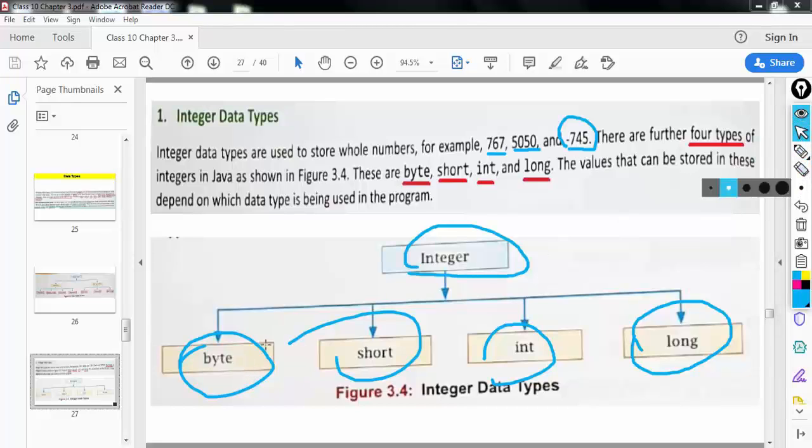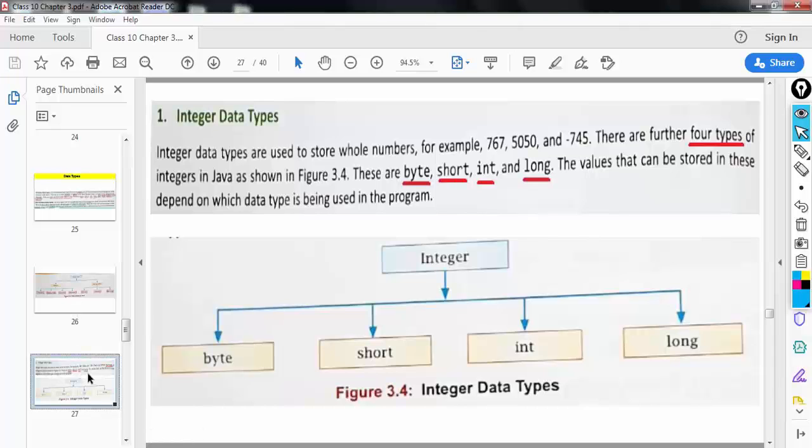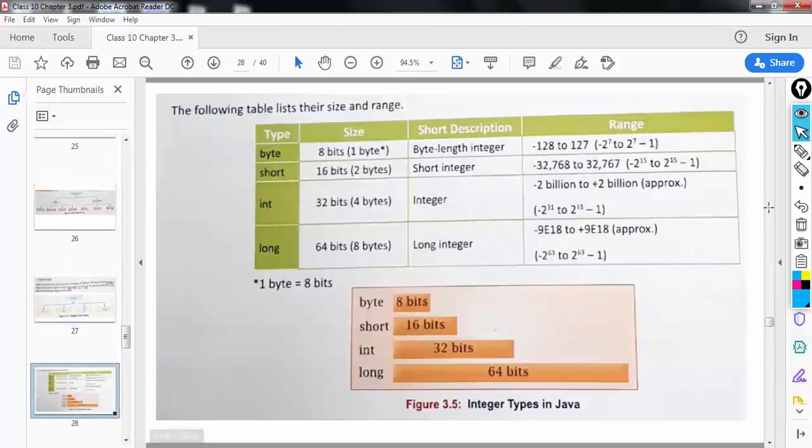So a byte type of data can store only a certain range of numbers. Similarly, int type of data can store only a certain range of numbers. So what are those ranges? Let's talk about byte.